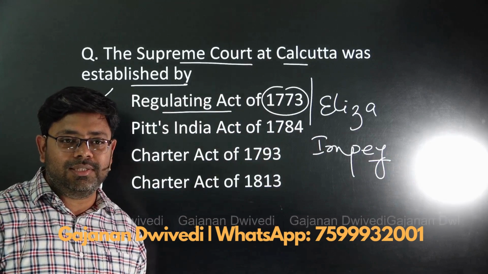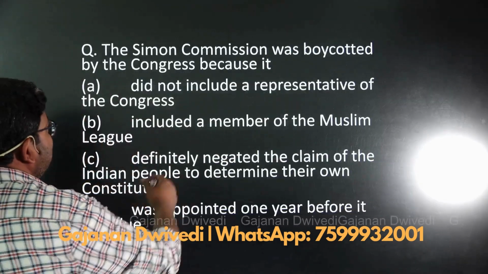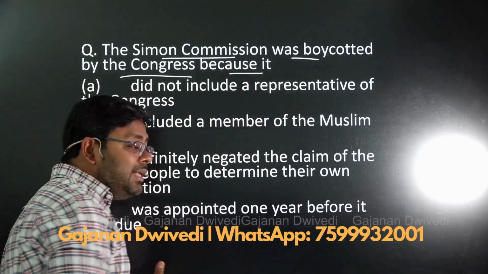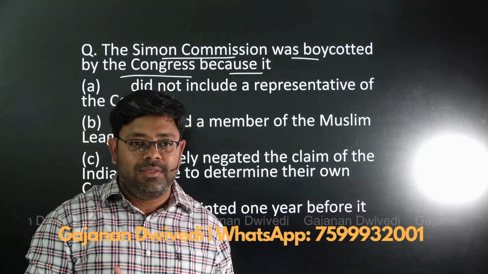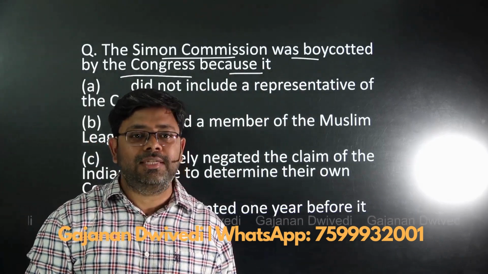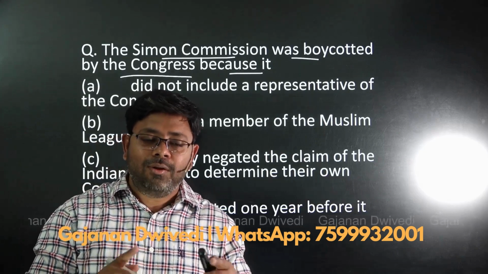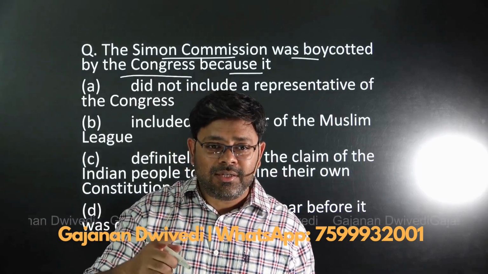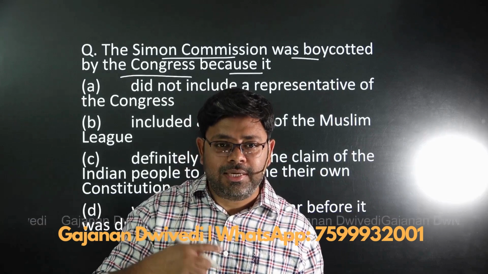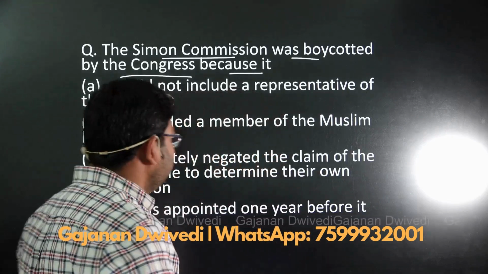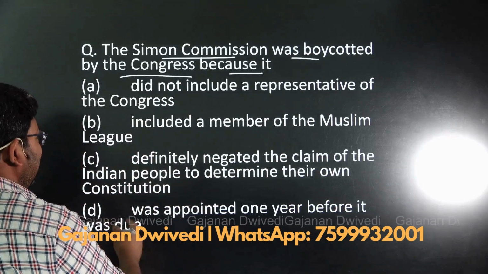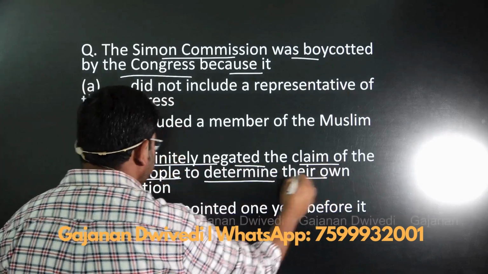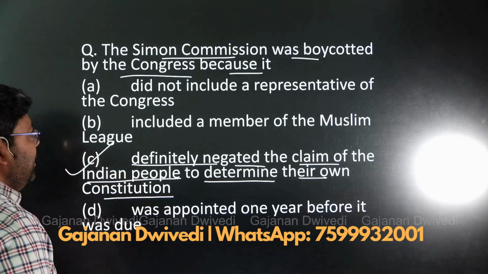Act of 1773. The next question said that the Simon Commission was boycotted by Congress because the Simon Commission was an all-white commission. It was appointed in 1927 and came to India in 1928. An all-white commission, so no Indian was included in it. This was clearly a violation of the right of self-determination of Indians to decide about their constitution. So the answer would be that it negated the claim of the Indian people to determine their own constitution. C would be the answer.